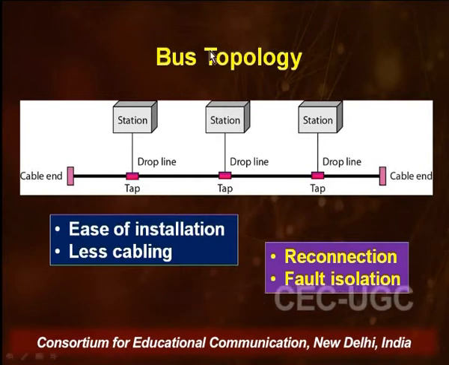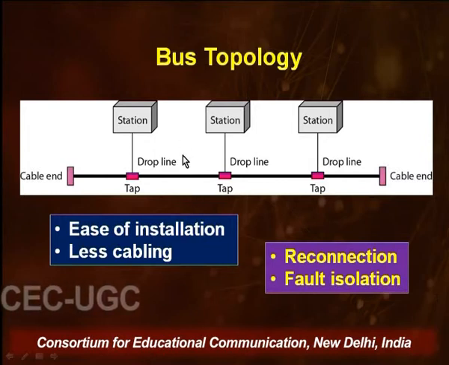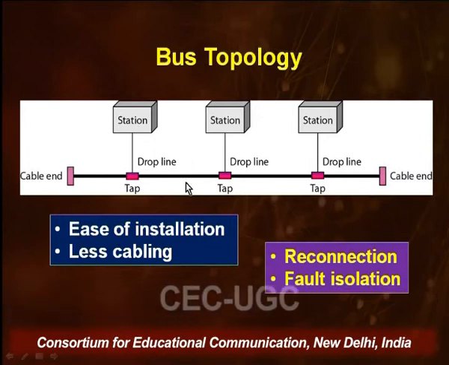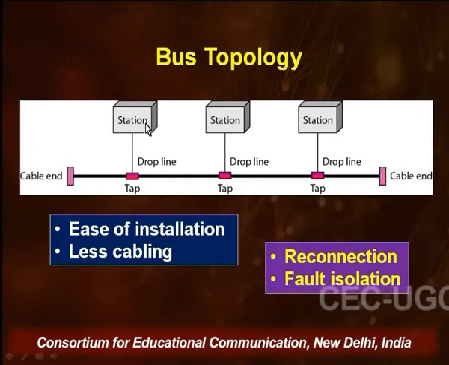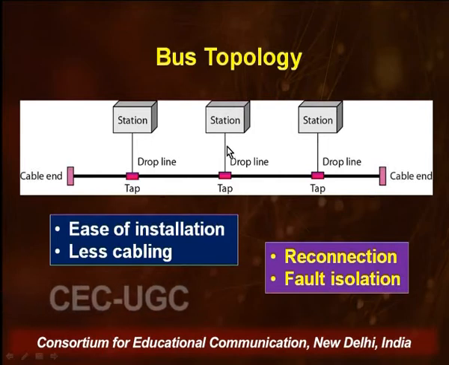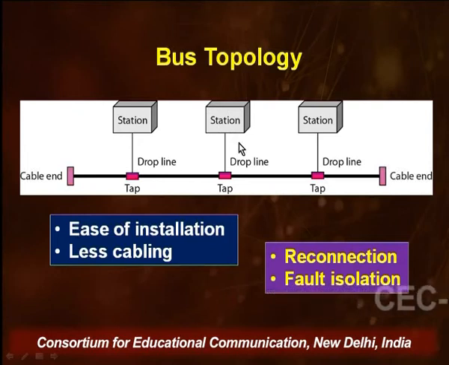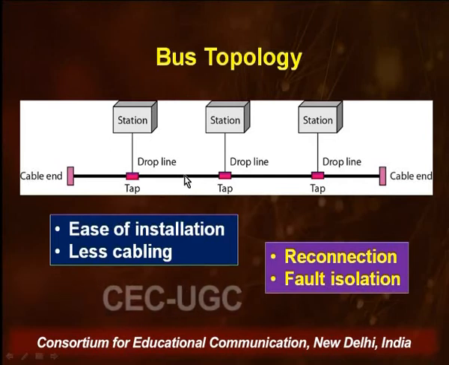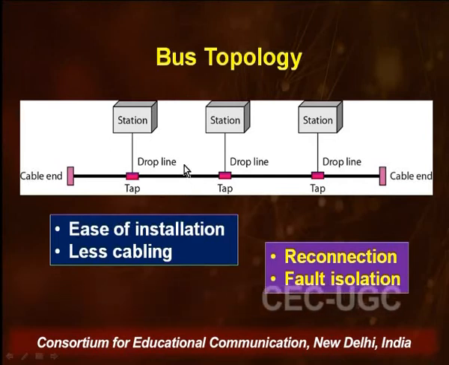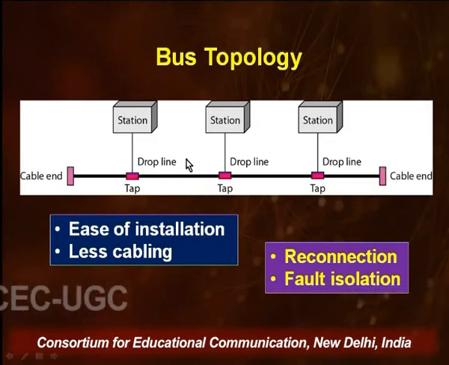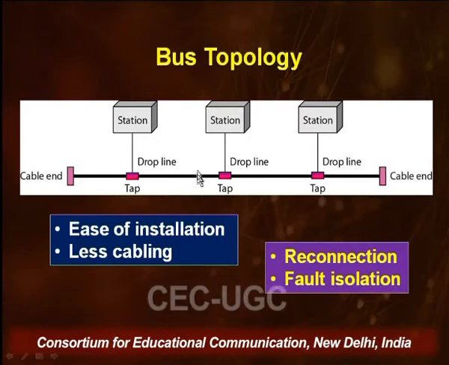The second problem is fault isolation. Supposing there is a break in this cable from here. Even though this damaged area segregates my entire topology into two units, none of the units will be able to function. This damaged area will reflect some signals back to the origin, and it creates noise. So, a break in the backbone cable, like the hub in the star topology, is very critical. It will not let the network function. It will just bring the whole network down.